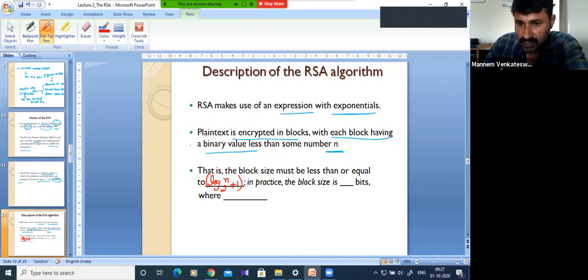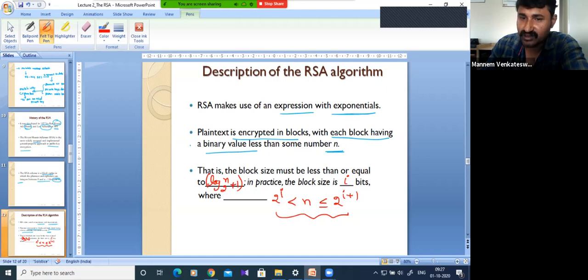Suppose the block contains I bits, then the condition is 2 power I less than n less than or equal to 2 power I plus 1. So n must be between these two, if I is equal to 10 or 5, etc. We have to choose n like this. But how to choose, we'll see. So far, is it clear?